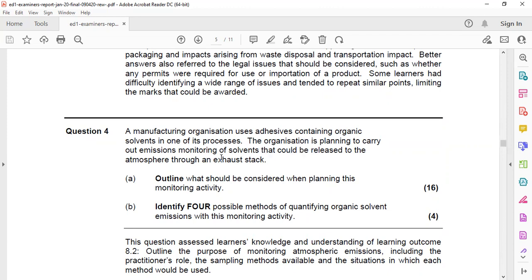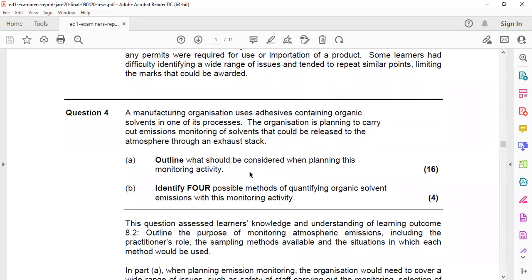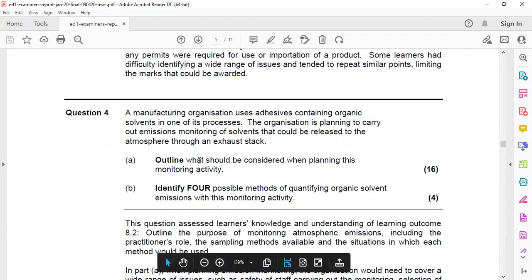Outline what should be considered when planning this monitoring activity. You should consider the kind of activity you are doing, the process involved, the regulatory requirement, and the pollution status, the atmospheric emission status.